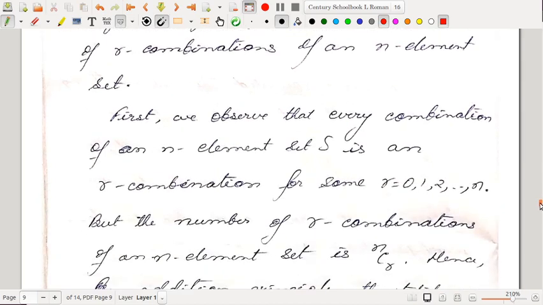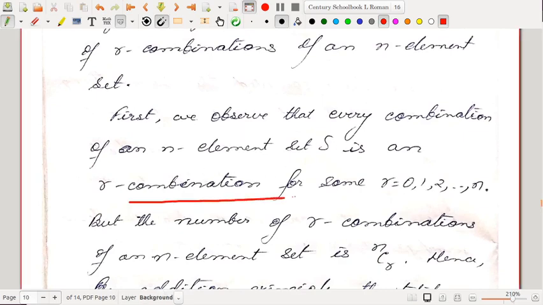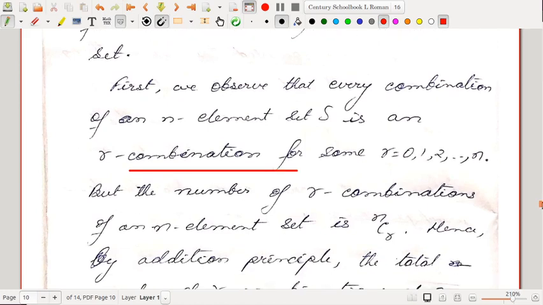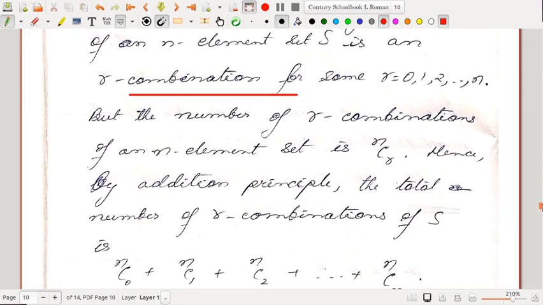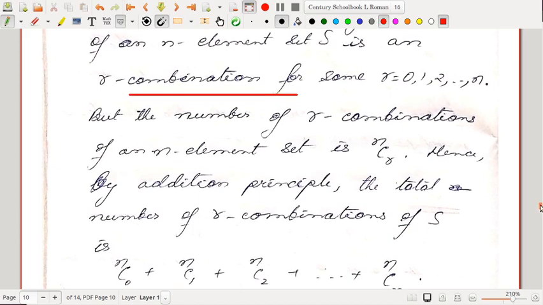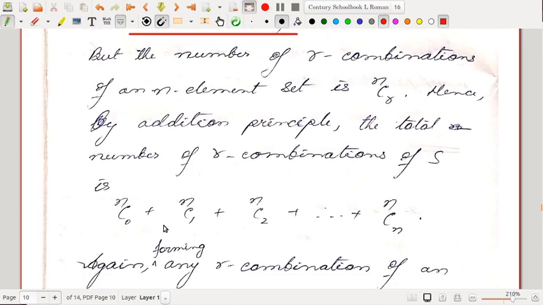So first we observe that every combination of an n element set is an r combination for some r equal to 0, 1, 2 up to n. Any selection of objects is an r combination. But the number of r combinations of an n element set is what? NCr. It is already given, NCr. Hence by the addition rule, the total number of combinations will be NC0 plus NC1 plus NC2 plus up to NCn.